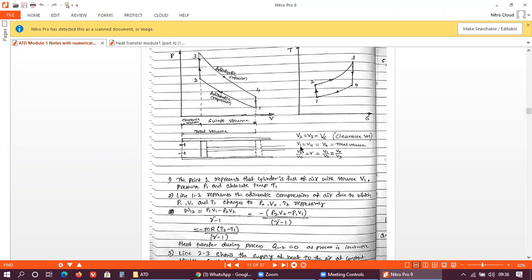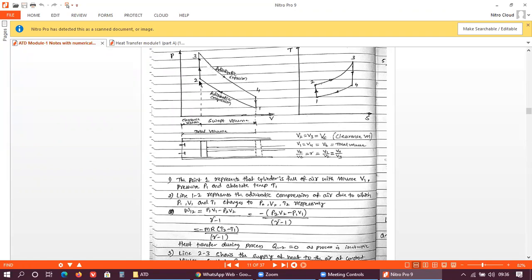And similarly here, V1 is equal to V4, right? This V2 is nothing but the clearance volume, and that is equal to V3. So in this line 2 to 3, the supply of heat to the air is at constant volume, so only the pressure and temperature change. No doubt the volume will remain constant.